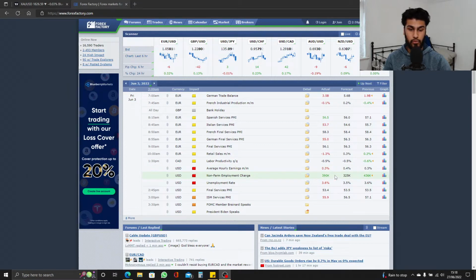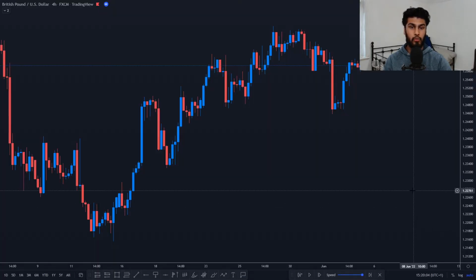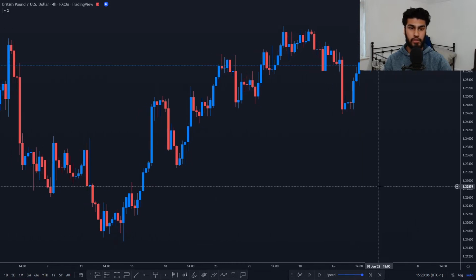However, it's also important to bear in mind the other two red folder news, which is the earnings and the unemployment rate. Now these two came out negative, which was worse than expected. However, this carries most of the weight, so we do expect the dollar to be strong overall. We can expect some indecision in the market as well. Having said that, let's jump over into the charts and show you some examples of how you can capitalize off of this.